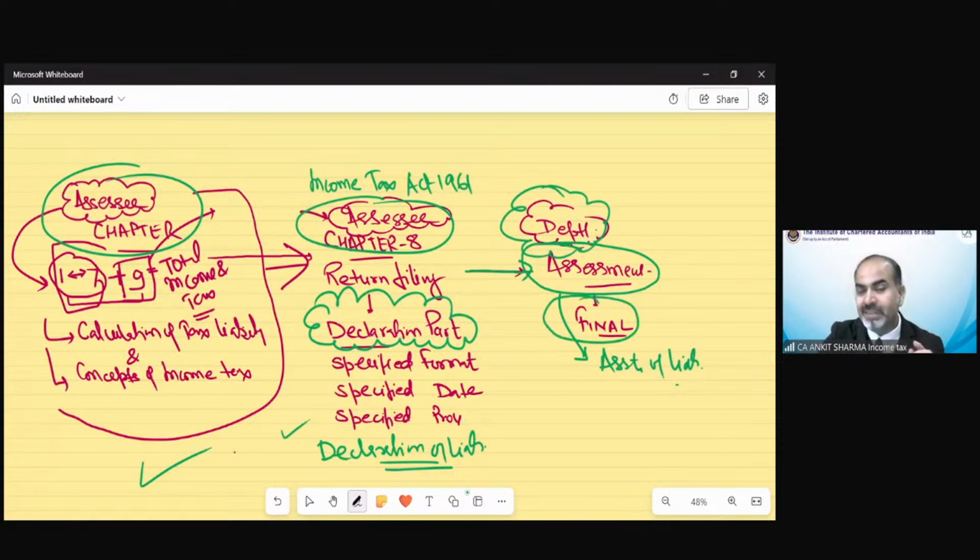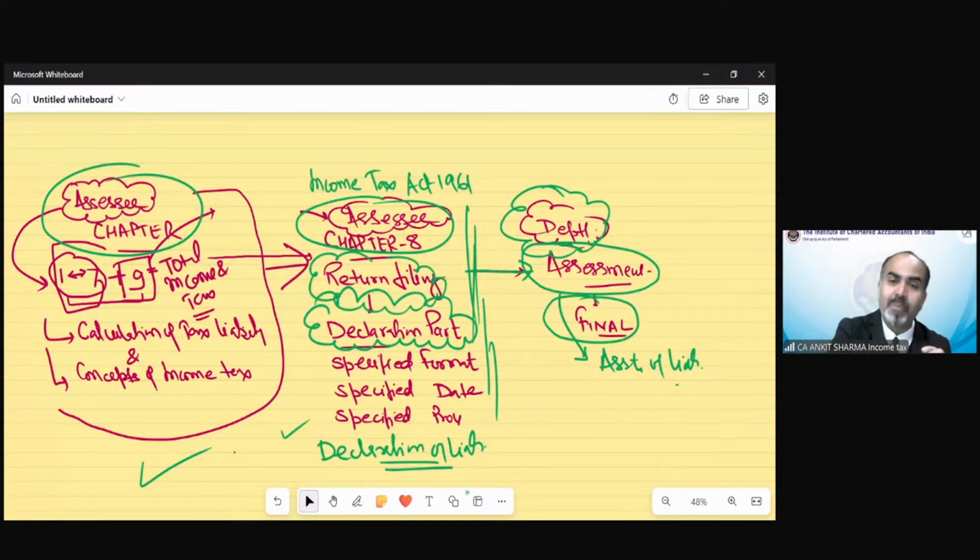And this topic of assessment is going to be covered at the final level. We have scrutiny assessment or regular assessment, best judgment assessment, income escaping assessment, etc. That is going to be part of your final syllabus. So we have to cover till here. But the second stage of this declaration of liability part is assessment of liability, which is not included in your syllabus. So we are going to discuss the return filing procedure, the format, the due dates, the last date, the interest, the penalties, the benefits, the advantages, the disadvantages of filing these returns at a specified date at a specified time.